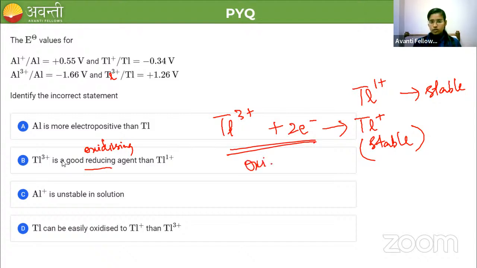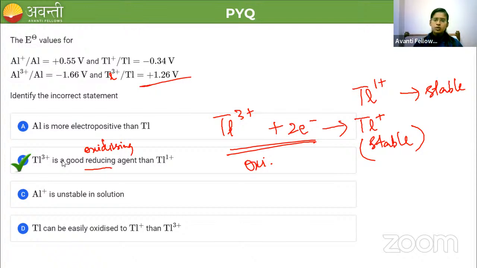Also, look at the values of this couple, it is a positive value, right? Positive means it should be an oxidizing agent. More positive denotes the oxidizing nature of that species. So option B is the incorrect statement. Clear?